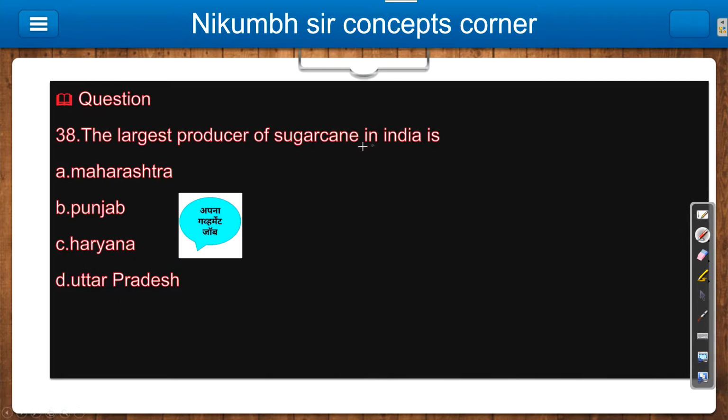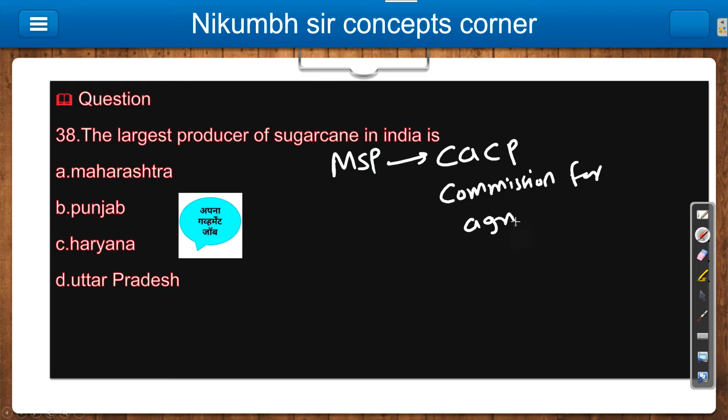Then the next point is MSP. I already told you there is some percentage, but who decides this? Who decides the percentage that is given to the farmer? It is decided by the Commission of Agriculture, the CACP, that is your Commission for Agriculture.